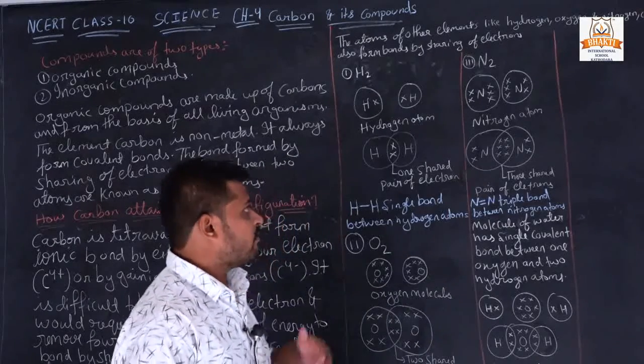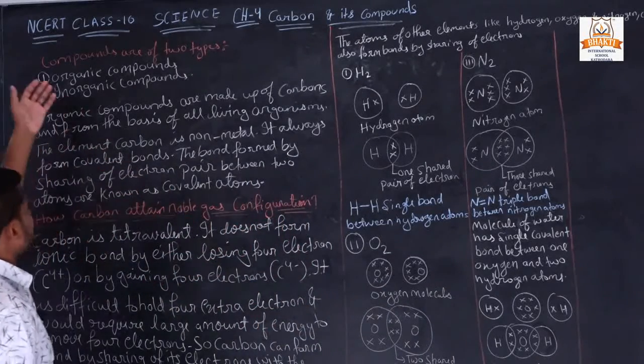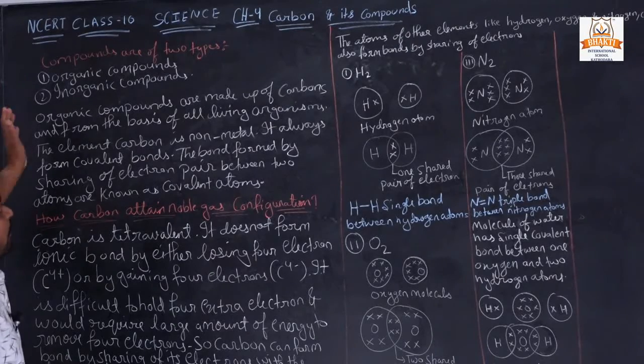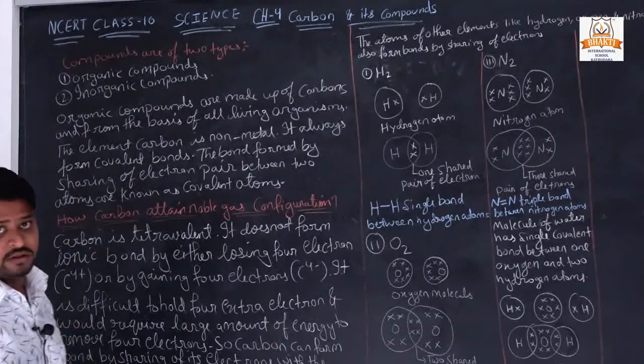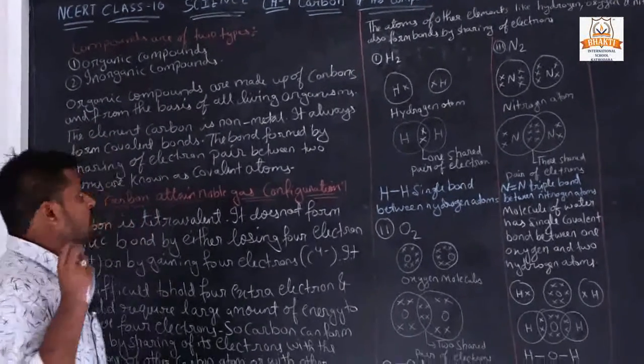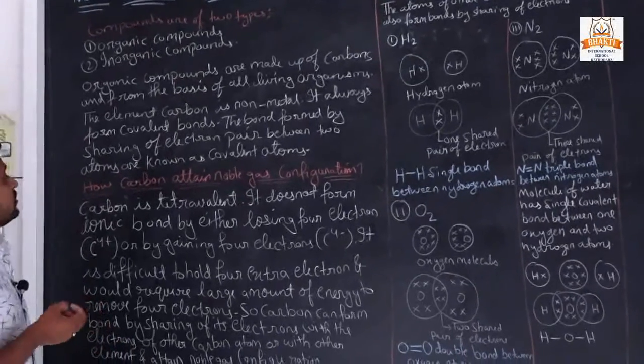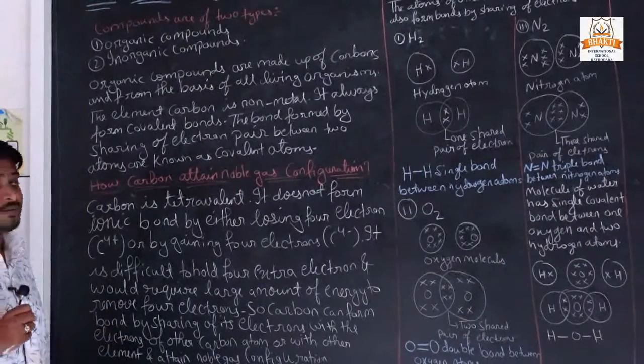So we will start this chapter with compounds. Compounds are of two types. We all know there are two types of compounds: one is organic compounds and another is inorganic compounds.